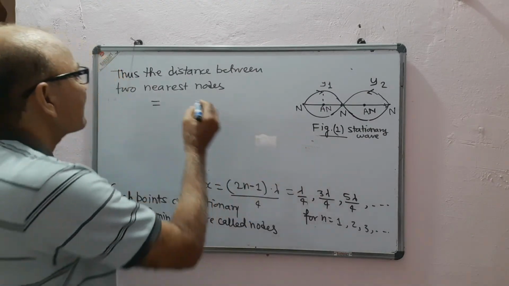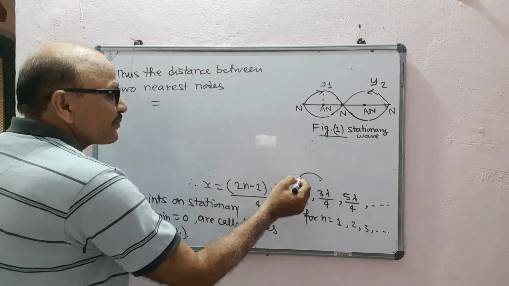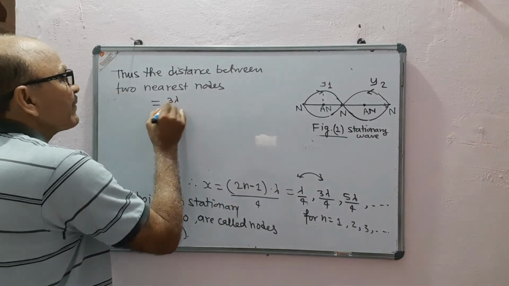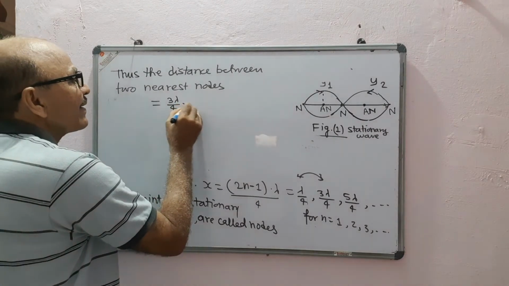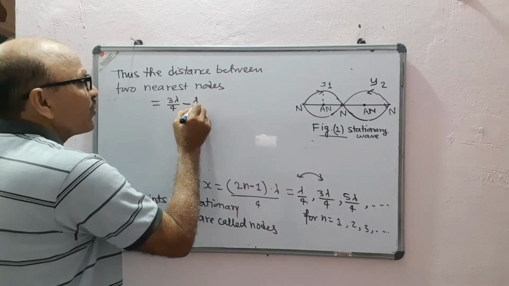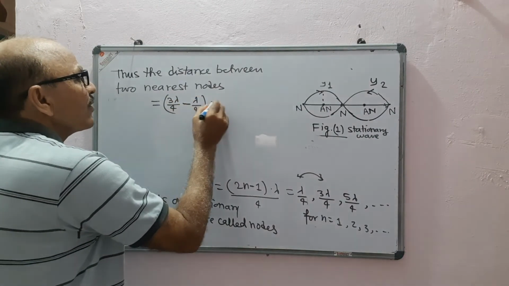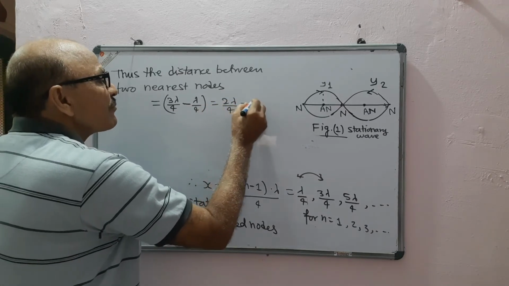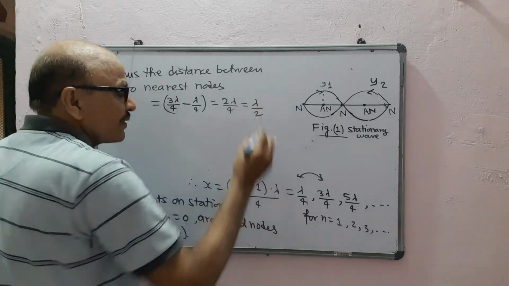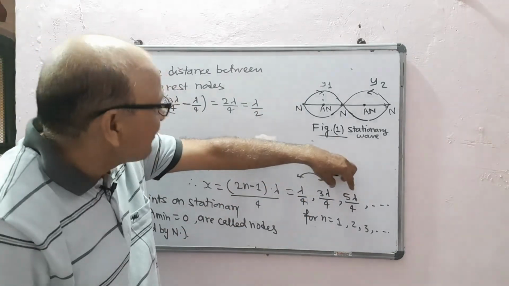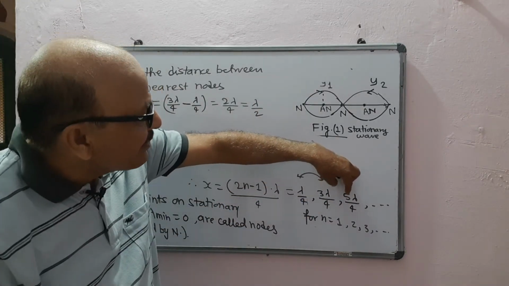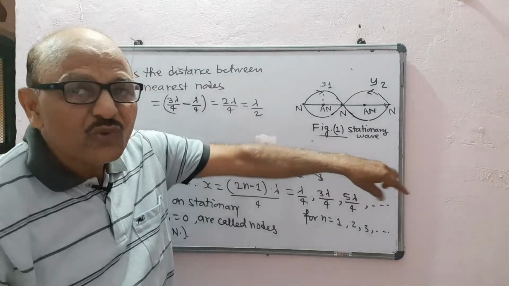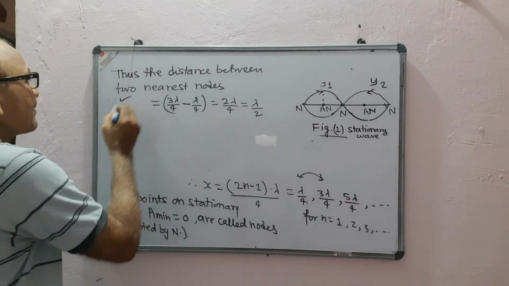Suppose 3 lambda by 4 minus lambda by 4, which is 2 lambda by 4, which is lambda by 2. The same lambda by 2 will be obtained by subtracting this from this and so on.